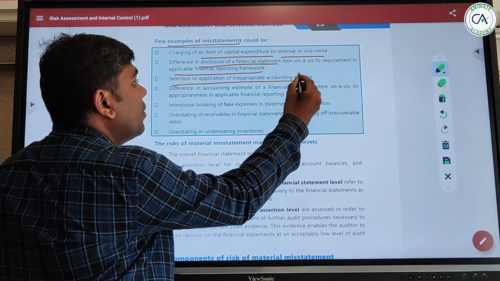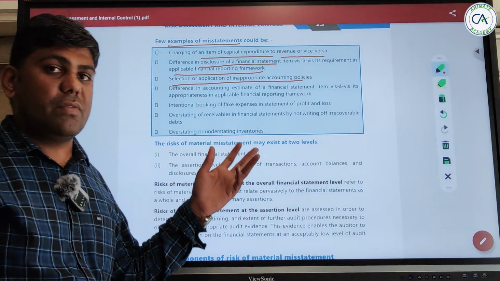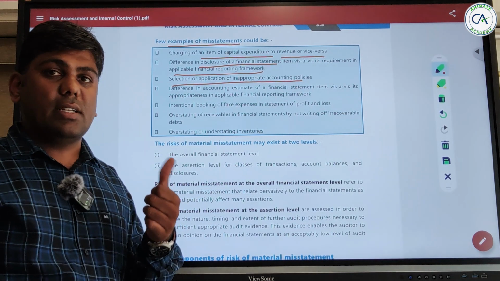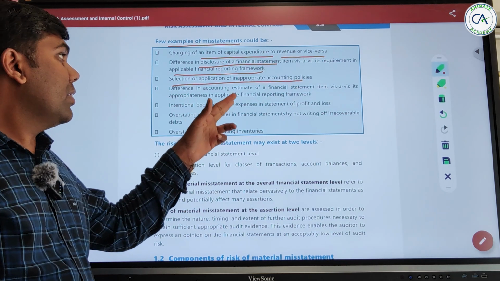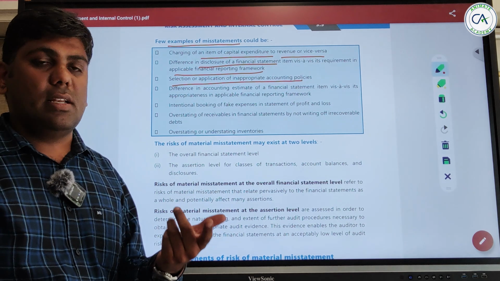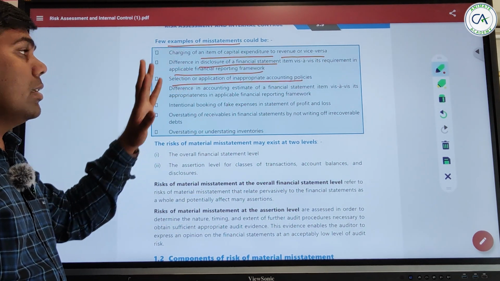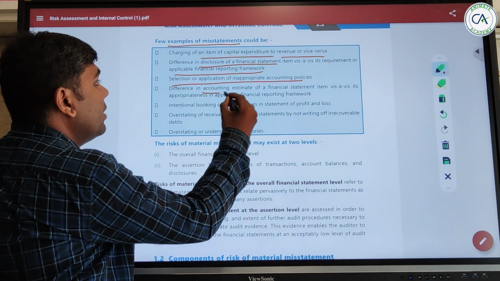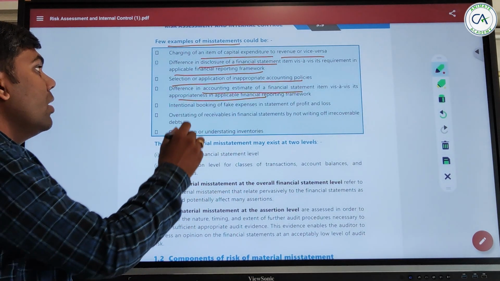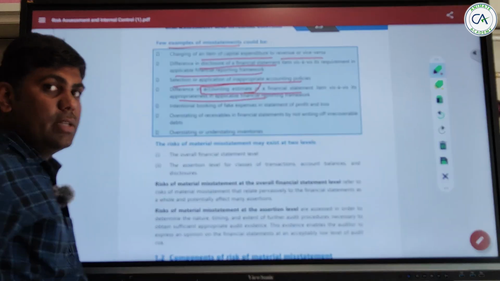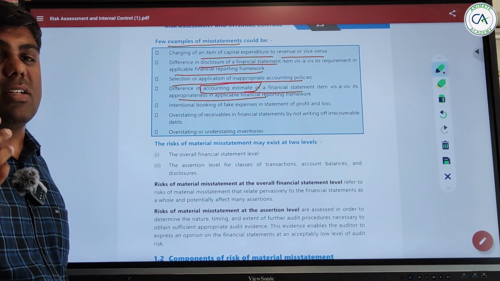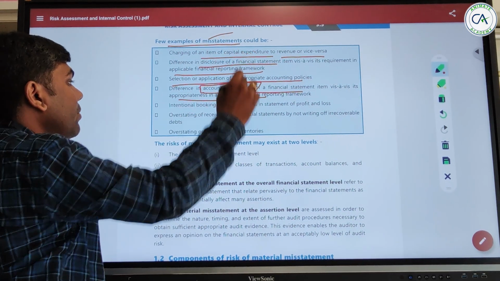Selection or application of inappropriate accounting policies. What are examples of accounting policies? The method of depreciation, that is WDV, SLM. Where WDV should have been used, you have used the SLM method. That again is a type of misstatement. Next, difference in accounting estimate of a financial statement item versus what is appropriate under the applicable framework. An example of an accounting estimate is bad debts. What should have been under the circumstances should have been the bad debts, but you have increased or decreased it, then that also is a misstatement.